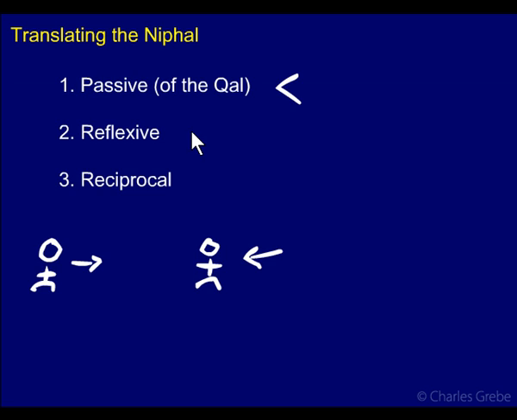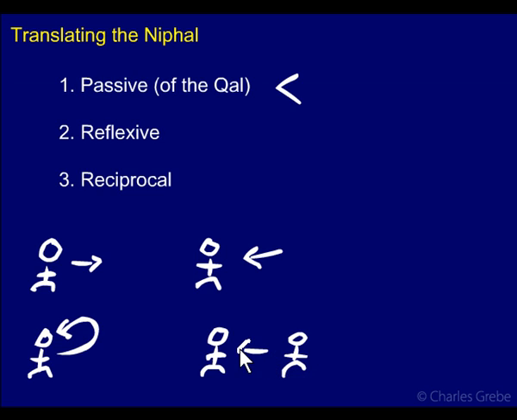The second way is as a reflexive, and this is where a subject acts on itself. So it's both the subject and the object. That's reflexive. And reciprocal is where two or more subjects are acting on one another. Okay, they fought together or something like that, or they talked to one another.